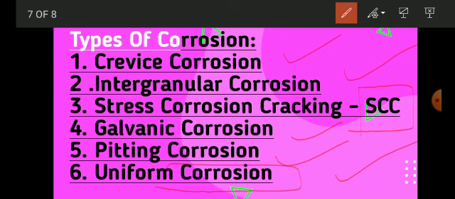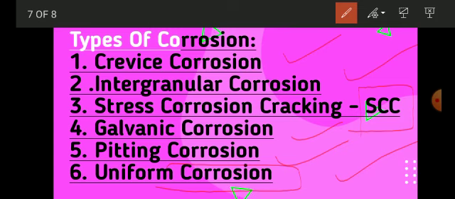So basically you have 6 types of corrosion. The first one is crevice corrosion, the second one is intergranular corrosion, the third one is SCC, that is stress corrosion cracking, the fourth one is galvanic corrosion, the fifth one is pitting corrosion, and the last type of corrosion is uniform corrosion.